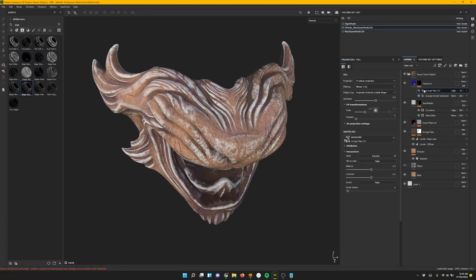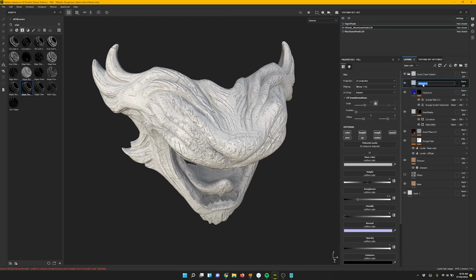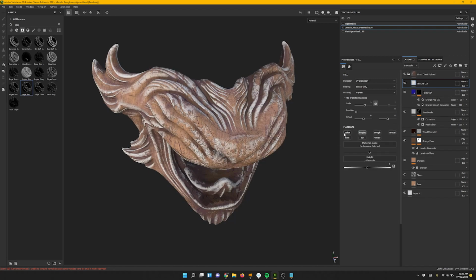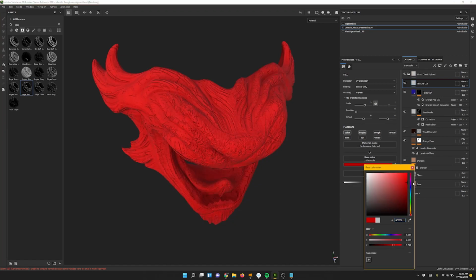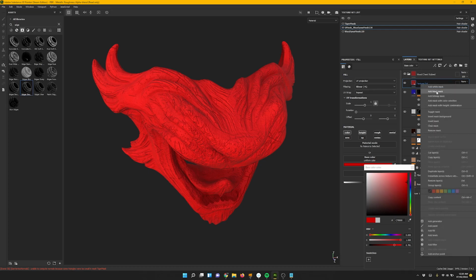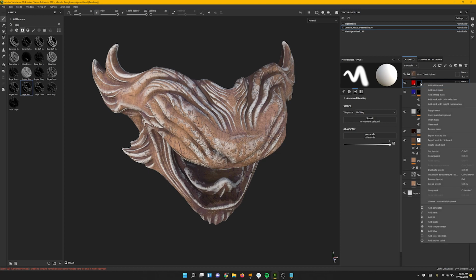All right, and now let's add some paint. So let's do a texture out layer. So fill layer. So we'll do this called texture out, and we'll isolate the height channel and add color so we can visualize it. I'll change that to red, and we'll add another black mask, another mask on this mask. Oh, it's gonna get confusing.